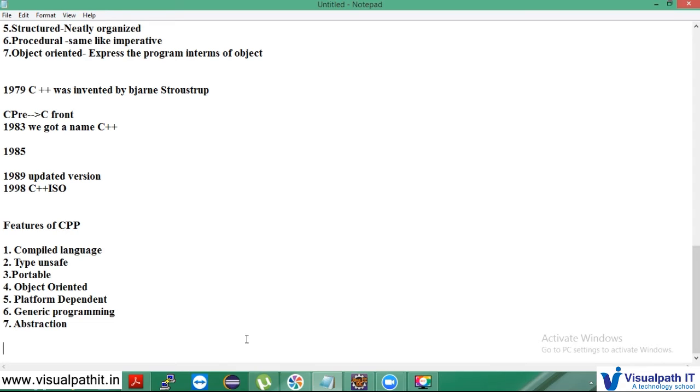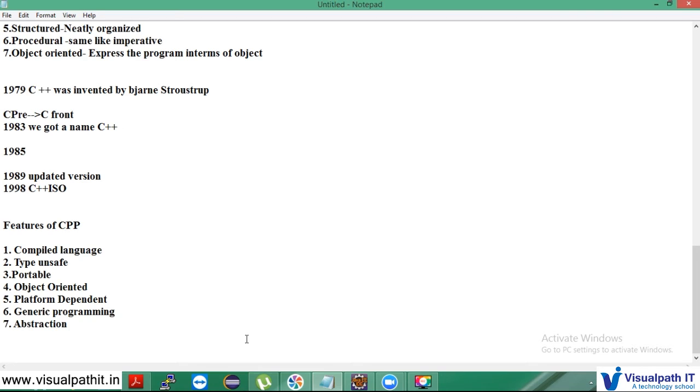So C++ needs to be compiled, as I told you. Why do you want to compile that? Because it will convert into native code. Why do you want to convert into native code? Because if any code is converted into native code, it can run faster. Fine.